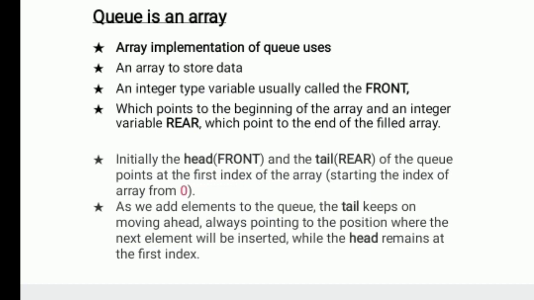Okay, what is the queue? Array implementation of queues uses an array to store data. What is an array? An array is a group of same data elements. Here you can clearly know that an array holds the same data type. What is the implementation of queues?